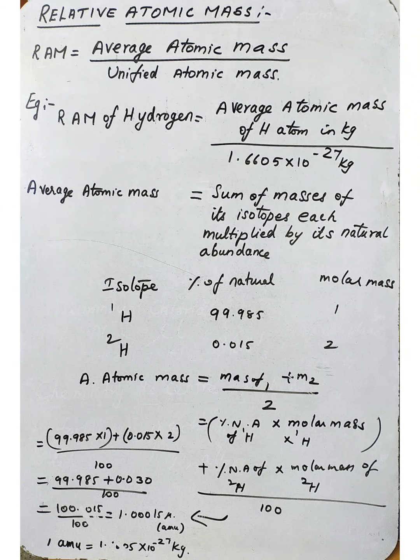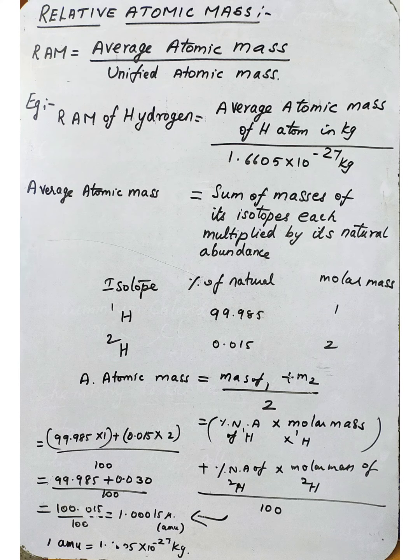So what is the average mass of a hydrogen atom? 1.6736 times 10 to the power minus 27 kilogram, divided by 1.6605 times 10 to the power minus 27 kilogram. The 10 to the power minus 27 kilogram cancels. So 1.6736 divided by 1.6605 is equal to 1.0078, or 1.008 U, that is, atomic mass unit.